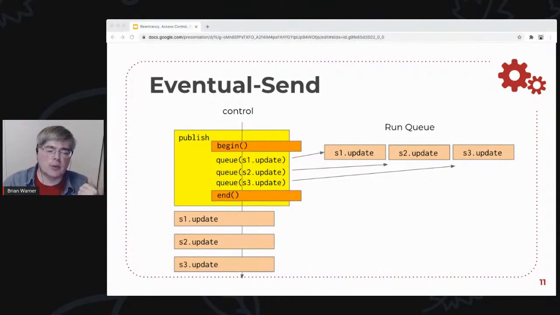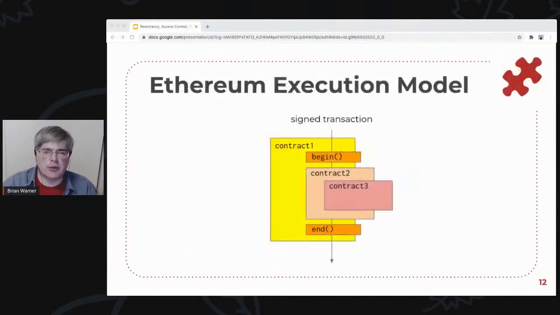So the Agoric platform has a more generalized mechanism here, this run queue, that pushes all kinds of messages onto the queue. And this turns out to be a pretty distinctive feature. If you're familiar with the way that Ethereum works, then every message, every activity on the chain starts with a signed transaction that is broadcast to all of the miners. The contract that message is delivered to has some internal subroutines, it can do some work there, and with the call opcode, it can call out to a different contract. But all of those other contracts are invoked synchronously. And the initial contract won't get control back until that one comes back. It can't do any more work until that subcontract has finished doing its thing.